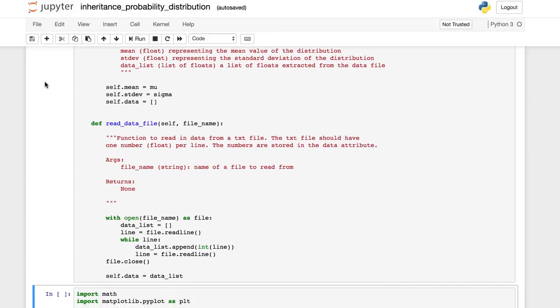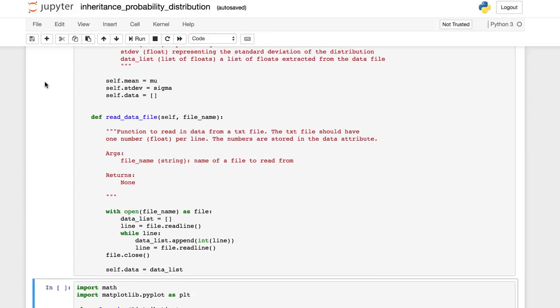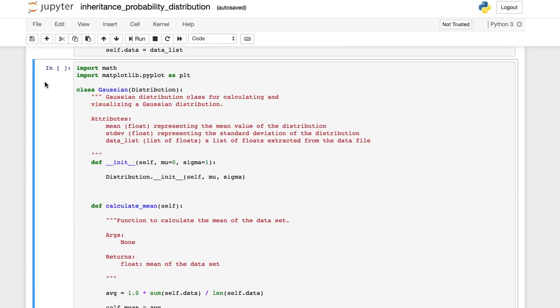I've simplified the read data file function so that it only reads in a data set, whereas before this function also calculated the mean and standard deviation of the data. The Gaussian class code has changed slightly. Now the Gaussian class inherits from the distribution class. The init function uses the distribution's init function.